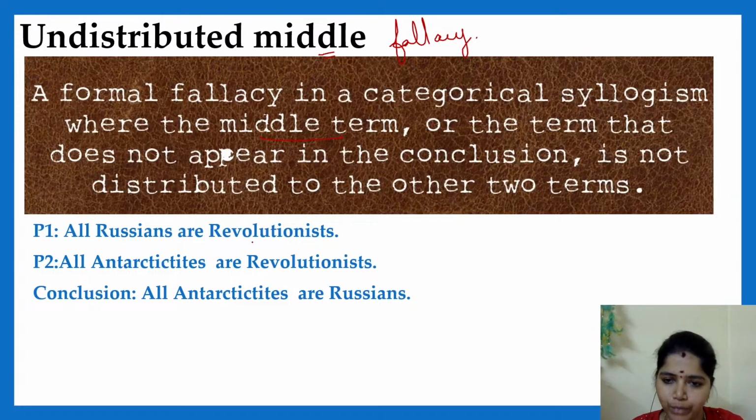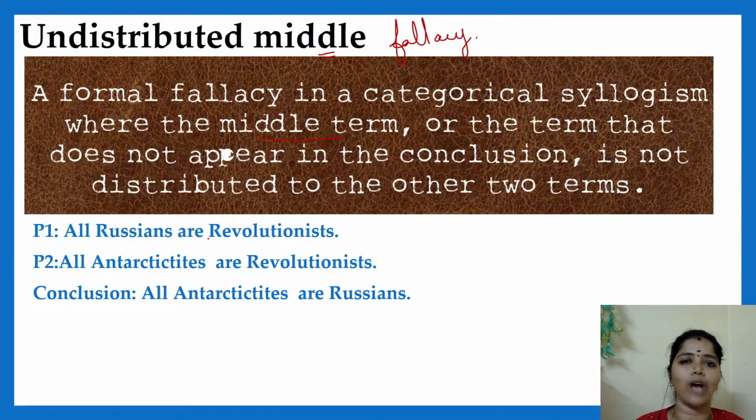So we have a middle term. That middle term should be distributed in at least one of your premises, then only we say there is no fallacy. If it is distributed properly, then it is no problem. If it is not distributed, then there is a fallacy, specifically the undistributed middle fallacy.